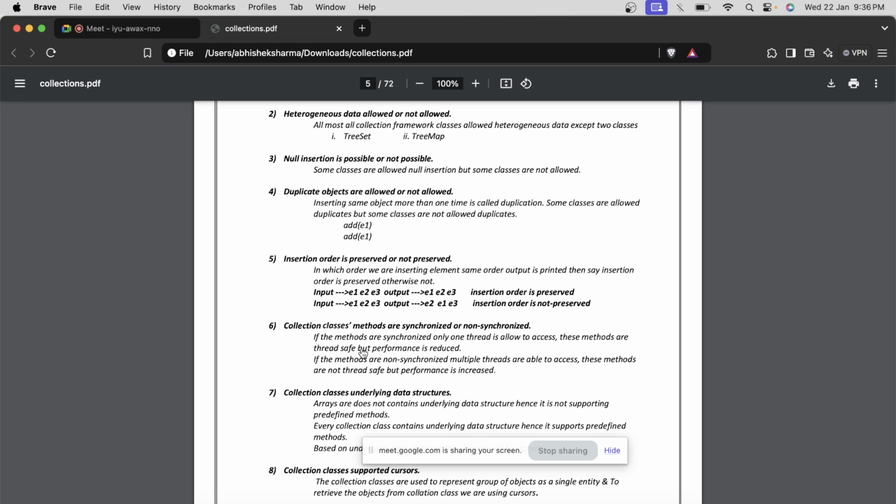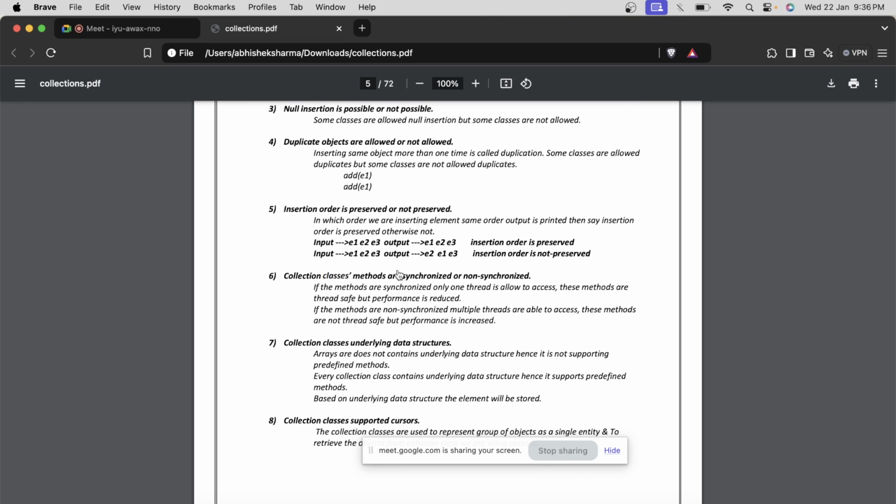But usually we do not use the synchronized version, and we have some classes which support multi-threading much better, like ConcurrentHashMap and CopyOnWriteArrayList. We have multiple classes that support this. So eventually we don't care whether they are synchronized or non-synchronized, but we can go ahead and read about it. And the last part is the underlying data structure.